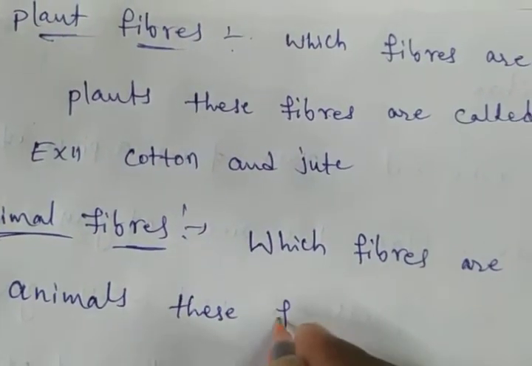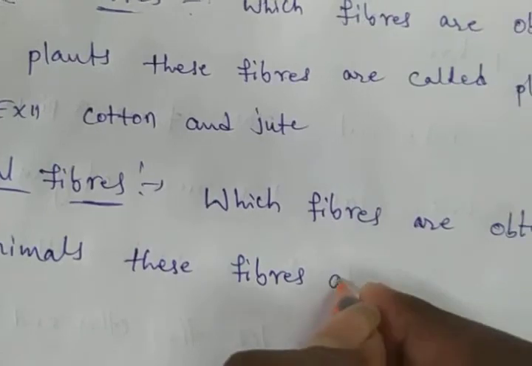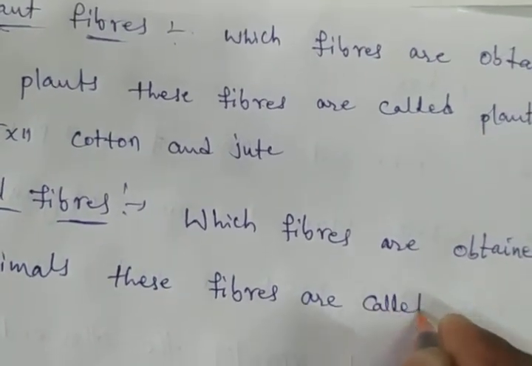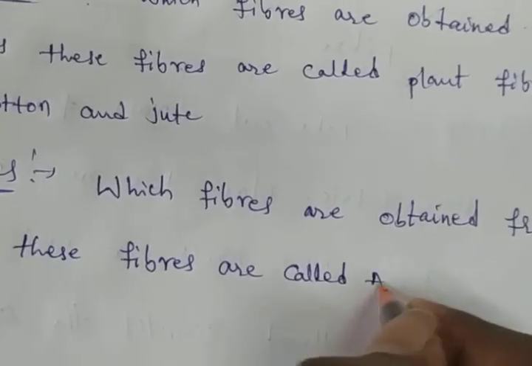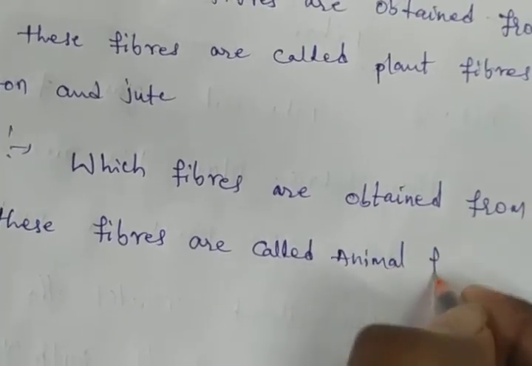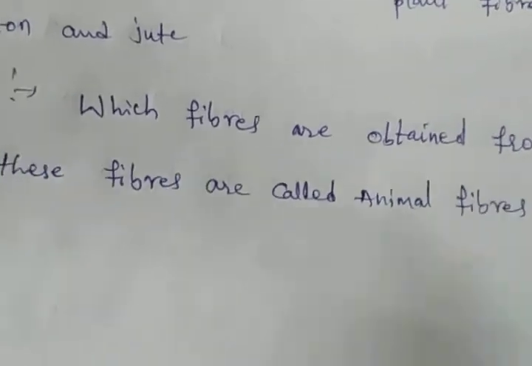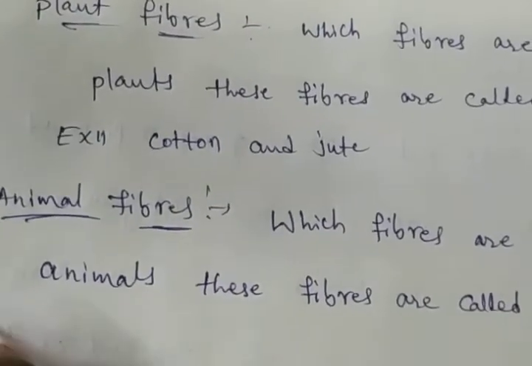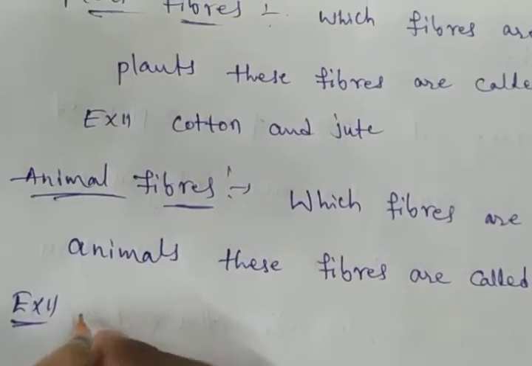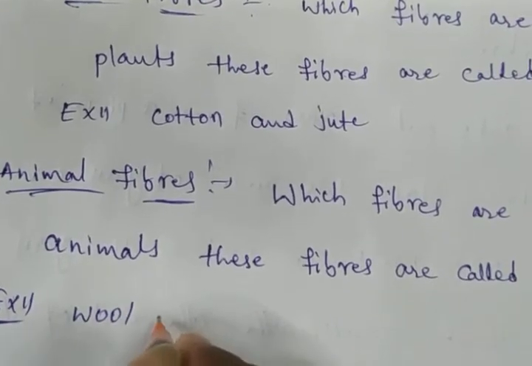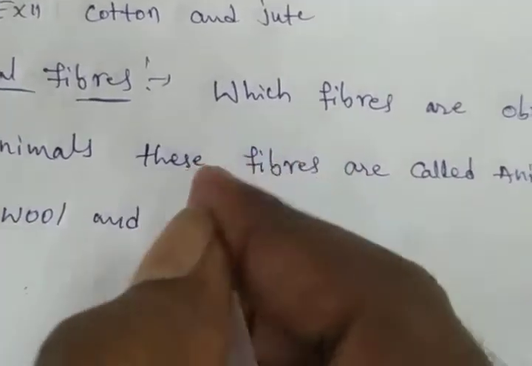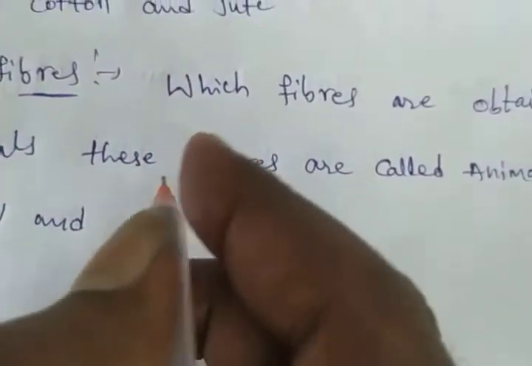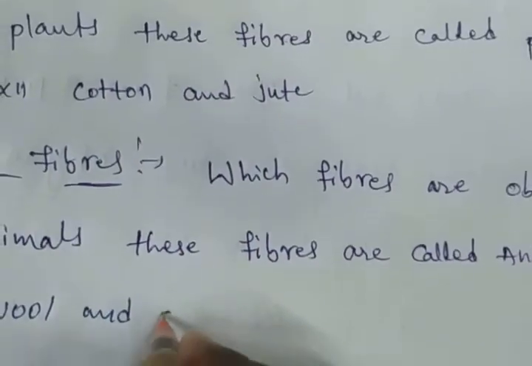These fibers are called animal fibers. What are the animal fibers? Examples are wool fiber and silk.